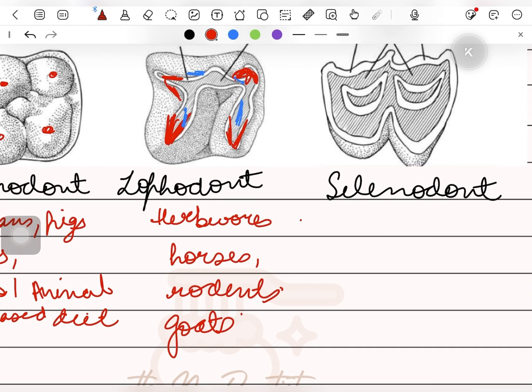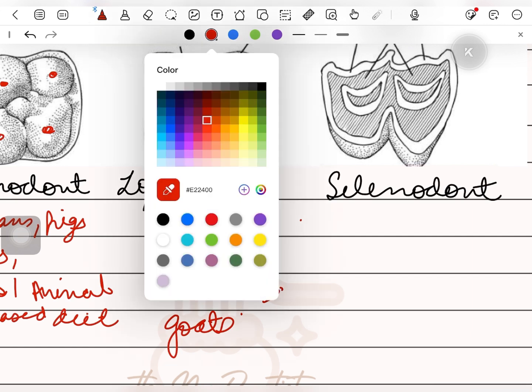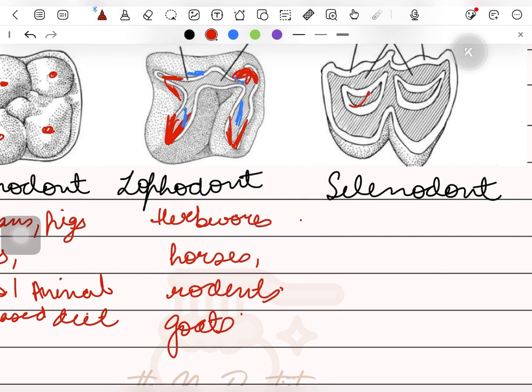In the third type, selenodont, it is a type of tooth morphology in which the cusps are of crescent shape. On the occlusal surfaces or the chewing surfaces of the molars, these crescent shaped ridges are known as selenes, and these are aligned along the length of the tooth. These are also important for grinding down the fibrous plant material.